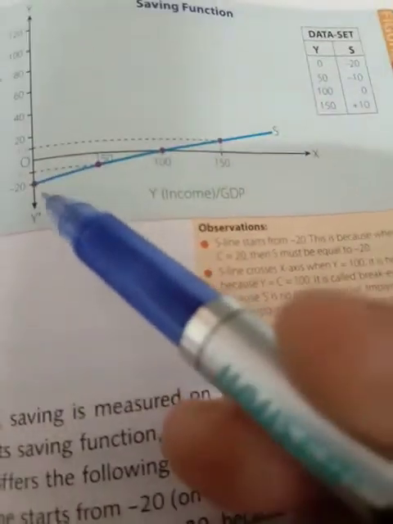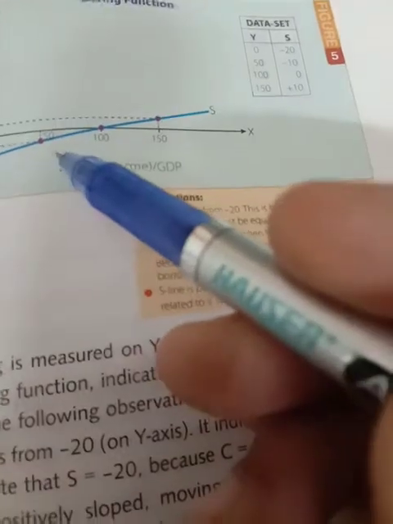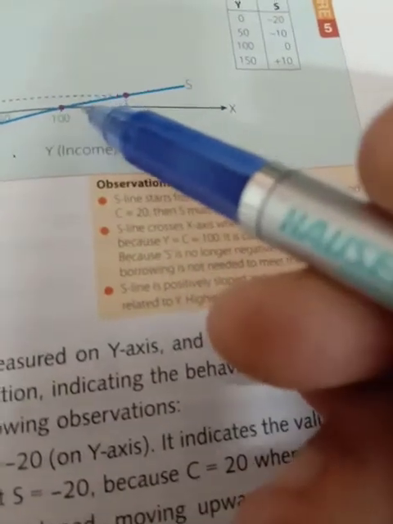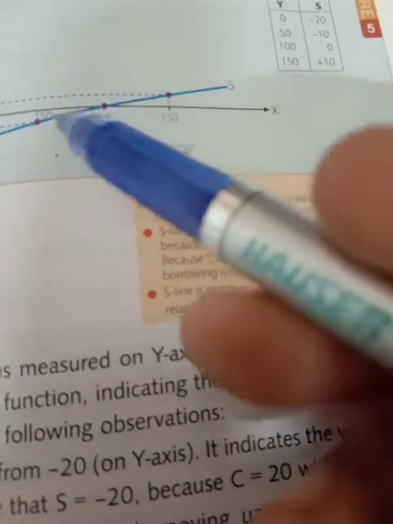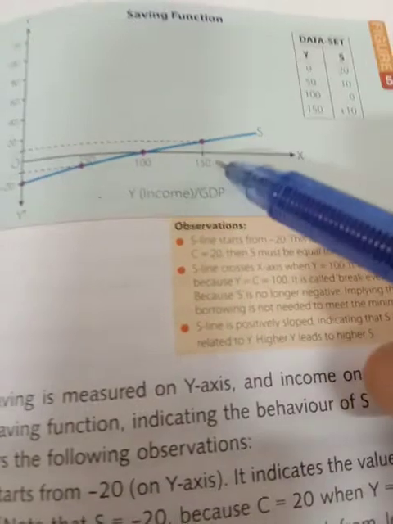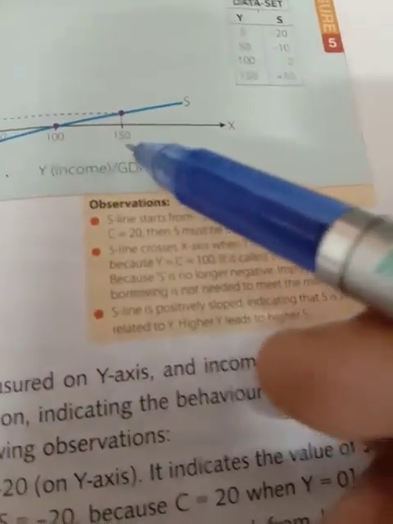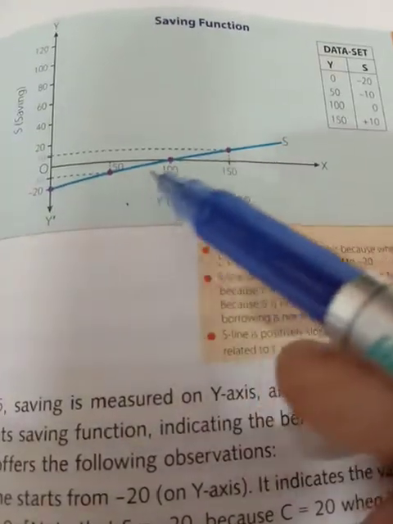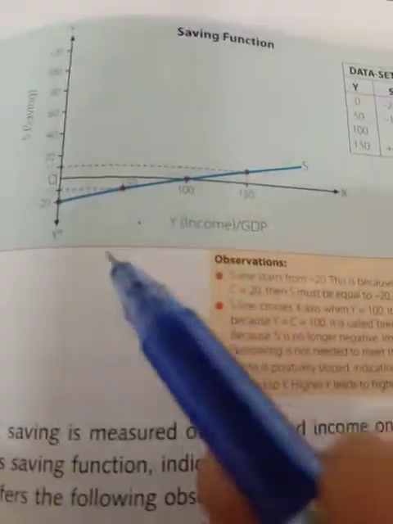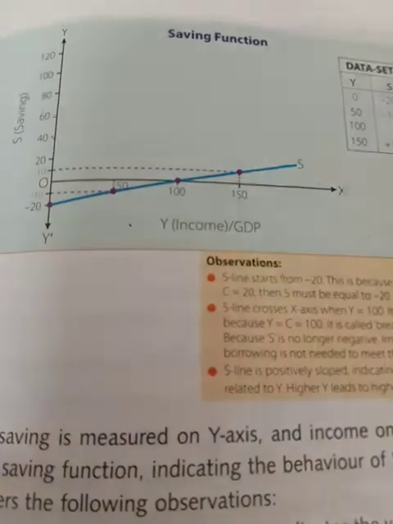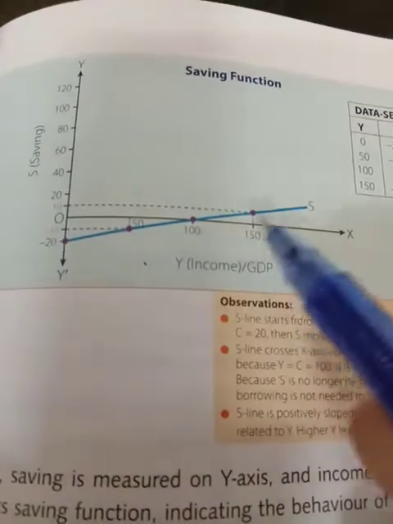At 0 level of income it is minus 20, at 50 level of income it is minus 10, and at 100 it is equal to 0. So it crosses the x-axis. The saving line touches the x and y-axis both, and at 150 level of income saving becomes positive, that is 10. So saving will be like this, starting from the negative intercept of the y-axis, then touching the x-axis, then becoming positive. So this is the saving line.